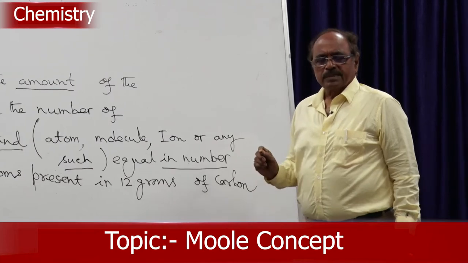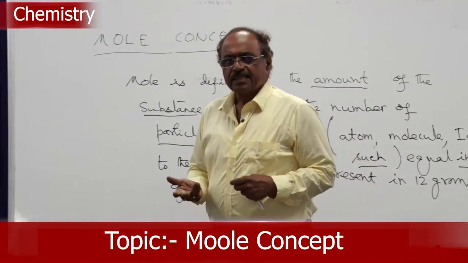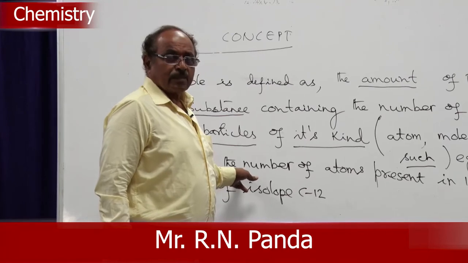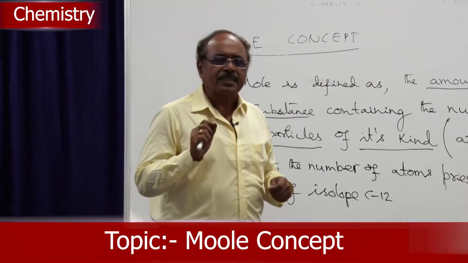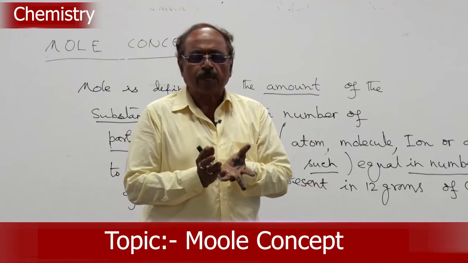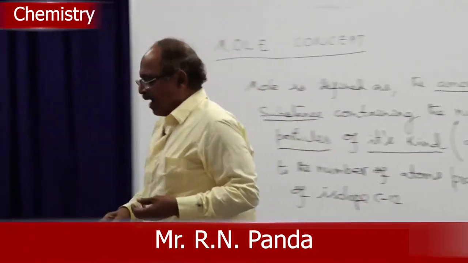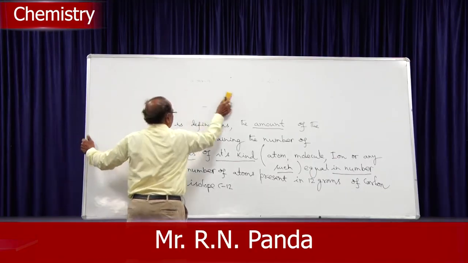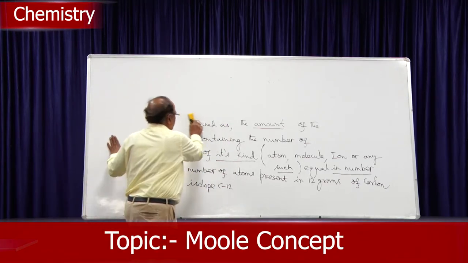So, the mole is defined as the amount of the substance containing the number of particles equal in number. That means, we will take 12 grams of carbon and calculate how many atoms are present. That number of particles is known as a mole of particles. So, now let us find out how many atoms are present in 12 grams of carbon of isotope C12.